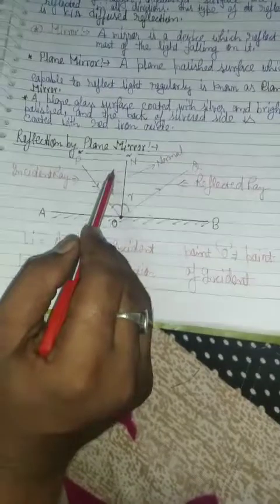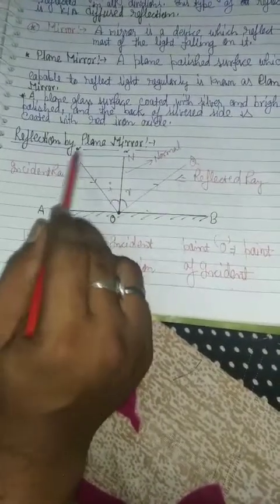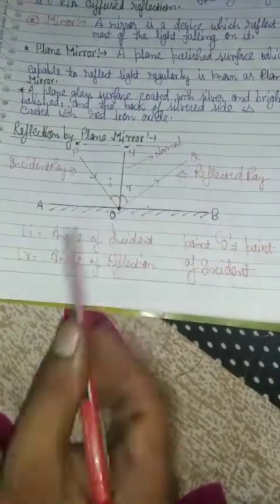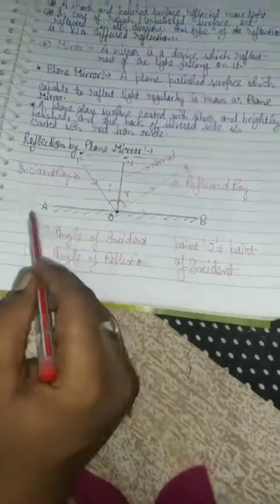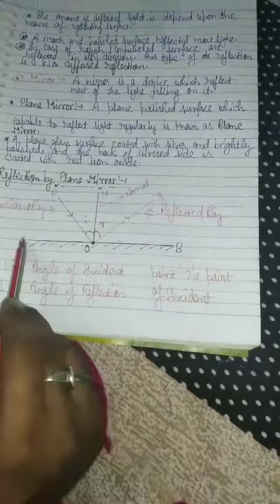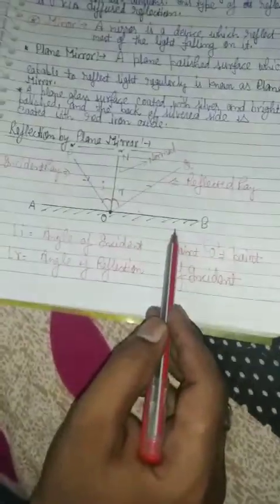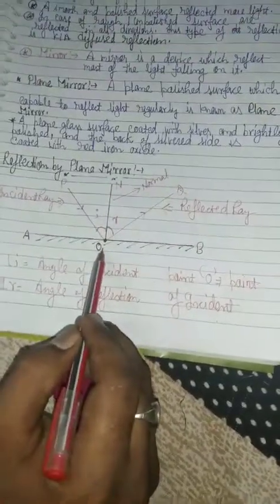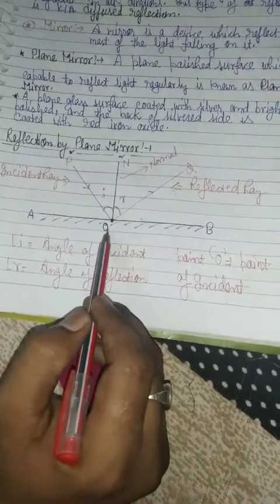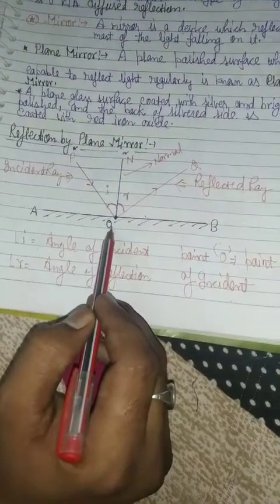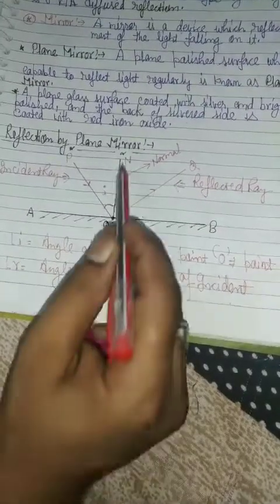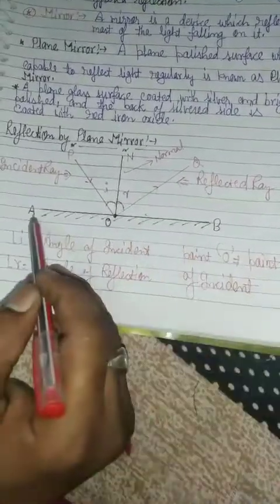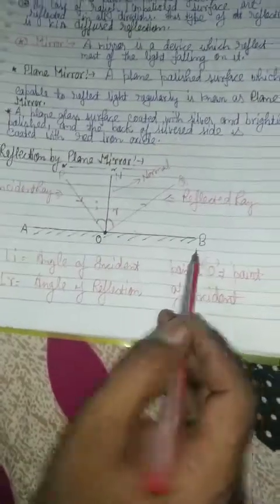Mechanism of reflection: reflection by a plane mirror. This is a reflecting surface, that is a plane mirror, with A to B the surface of the plane mirror, and point O is the point of incidence. ON is the normal on the surface of the plane mirror.